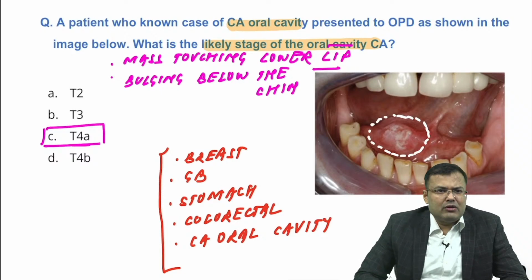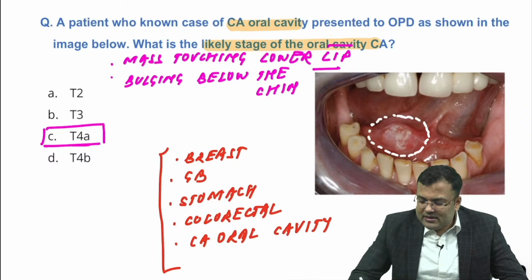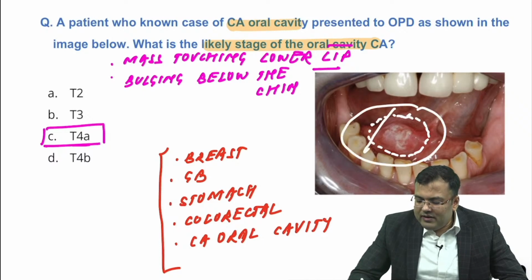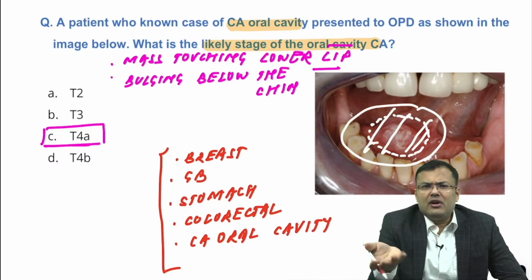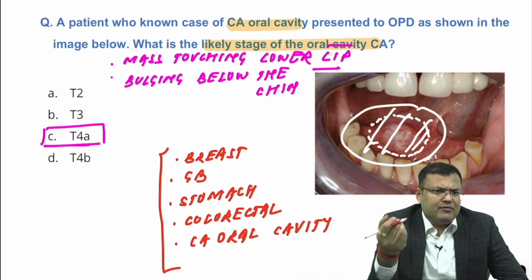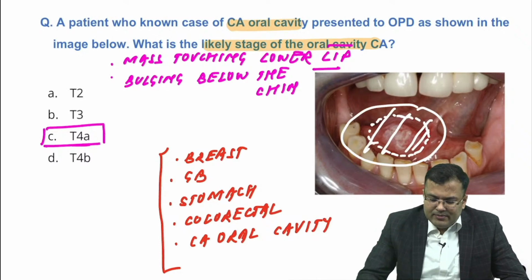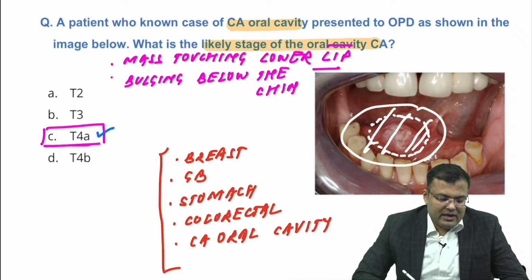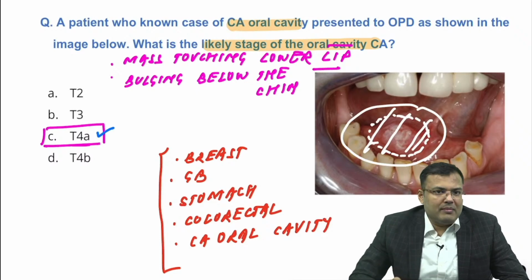Shailesh wants to say that sir, it was a very big tumor, the whole tumor was involving floor of mouth. Guys, whenever there is involvement of floor of mouth, it is T4A. So the correct answer as per the information provided is T4A. I am repeating again, you have to remember the staging.